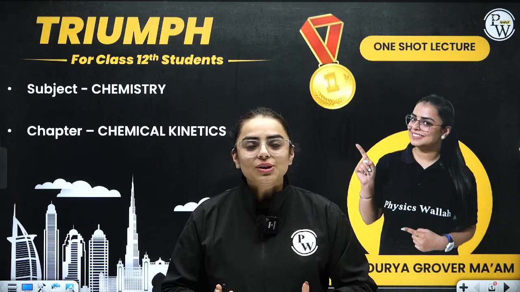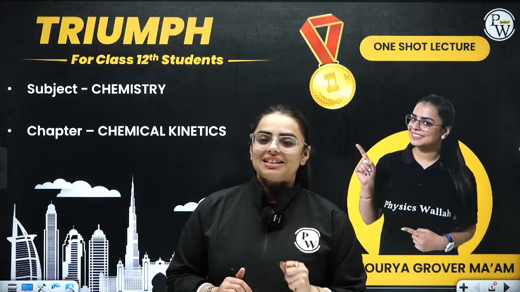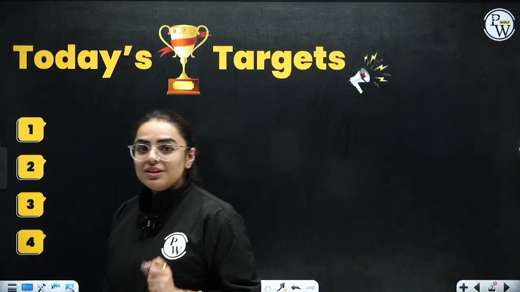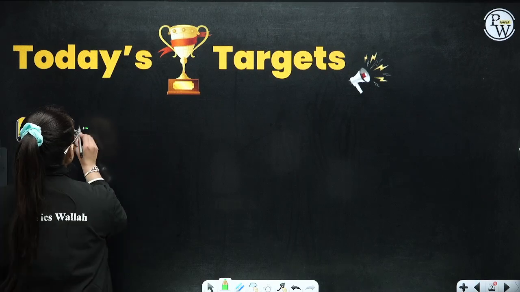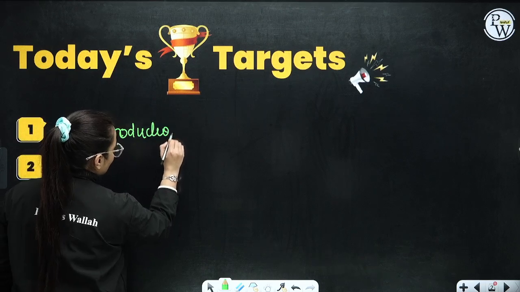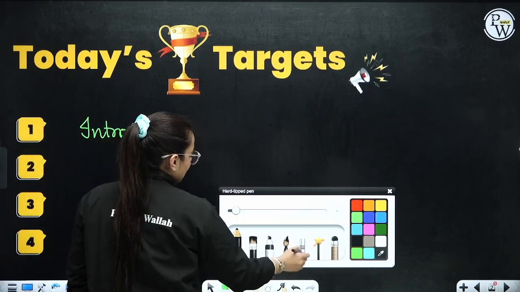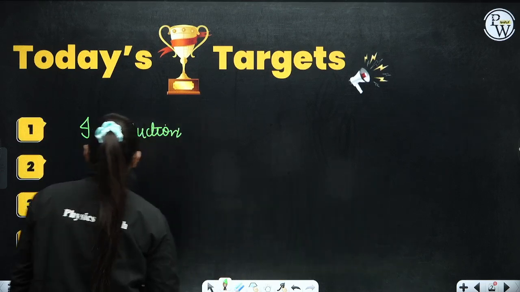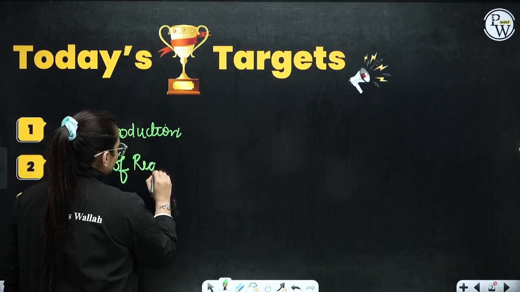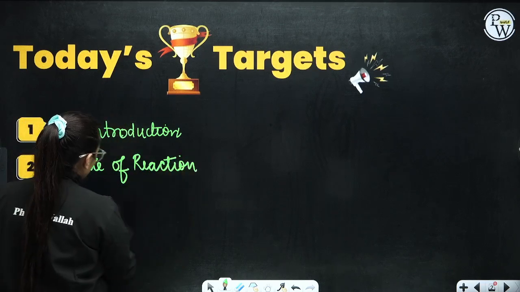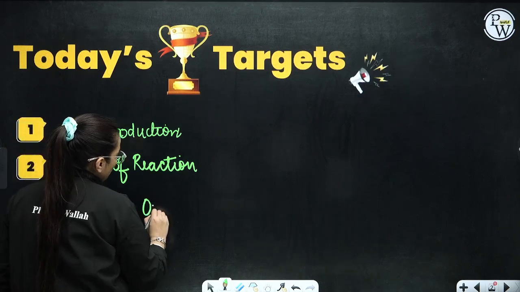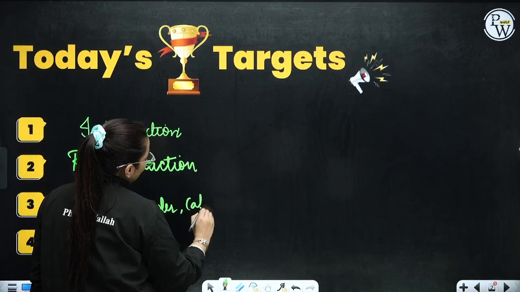As I've already told you, we are going to cover the chapter Chemical Kinetics. What are the topics we are going to cover in today's class? The very first segment is your introduction. The next segment is about rate: what do you refer to as the rate of a reaction? Then comes the rate law equation. Then what do you refer to as order and the calculation of order?